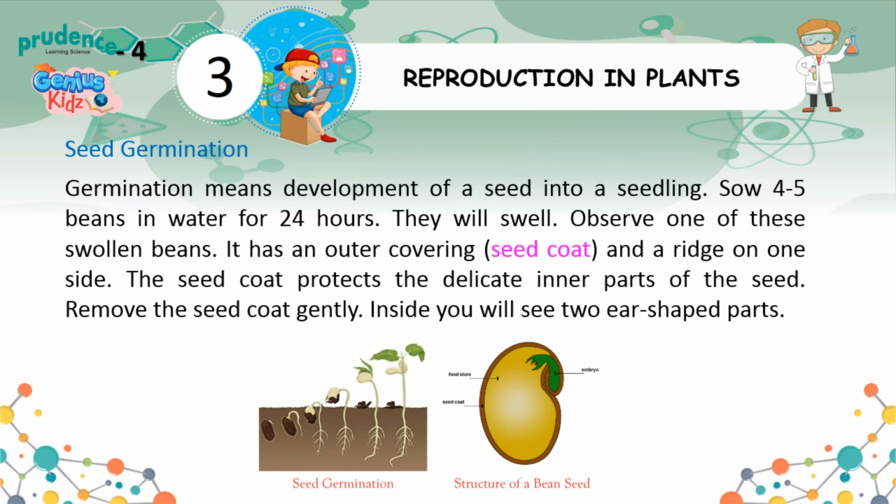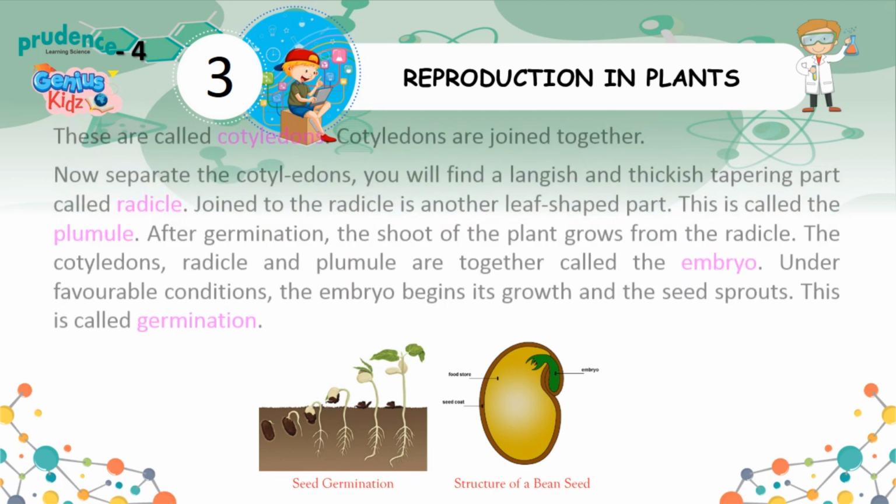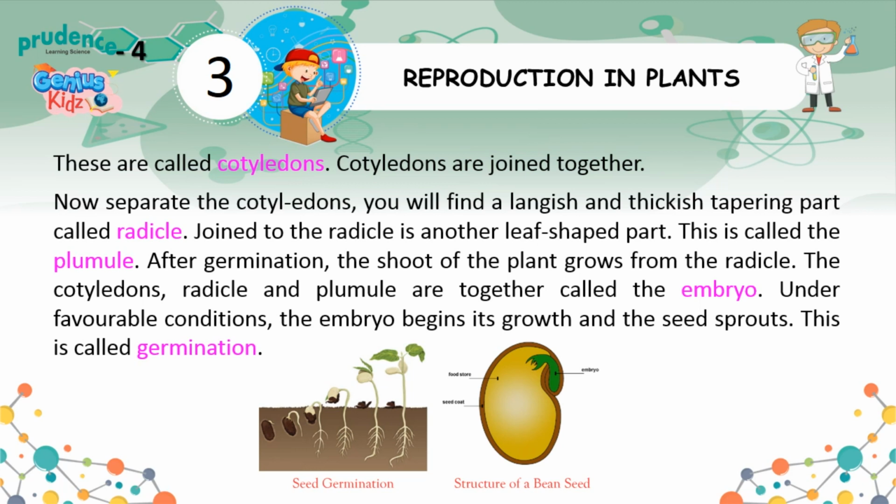Inside you will see two ear-shaped parts. These are called cotyledons. Cotyledons are joined together. Now separate the cotyledons. You will find a longish and thickish tapering part called radicle. Joined to the radicle is another leaf-shaped part. This is called the plumule. After germination, the shoot of the plant grows from the radicle.